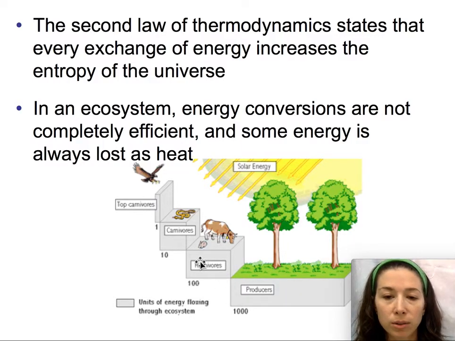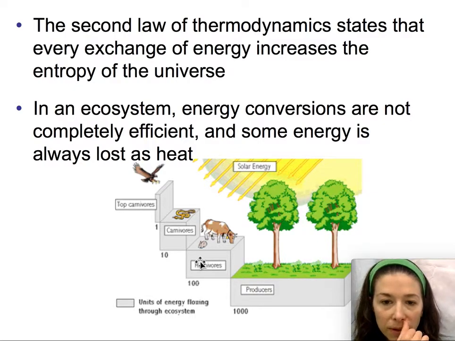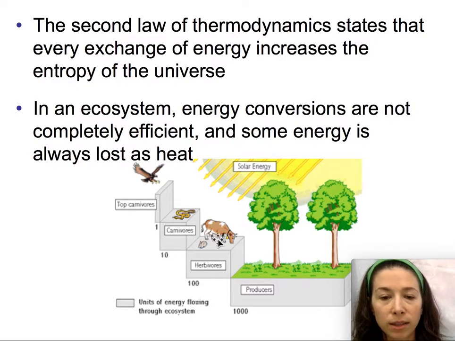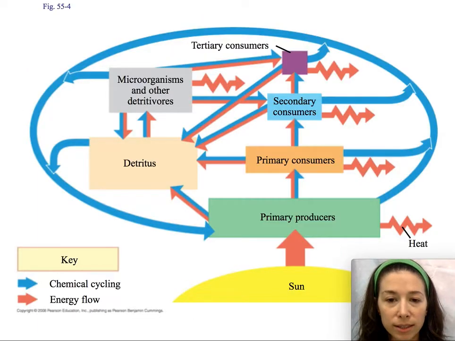So that's a cow who's going to eat grass. Cows are going to eat the grass. They're going to break down those molecular bonds. Some of that energy is going to be lost as heat, right? Second law of thermodynamics. And some of that energy is going to go into the cow and contribute to it growing big and strong and heating itself and reproducing and everything that life, all the energy that life requires. Carnivores come next, right? They'll eat the herbivores, and then top carnivores come next, and we'll talk about this trophic pyramid in detail soon. Here is an idealized cartoon of the flow of energy through our trophic system.